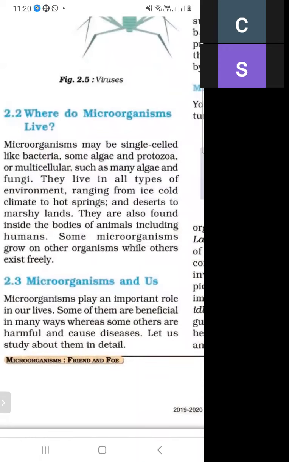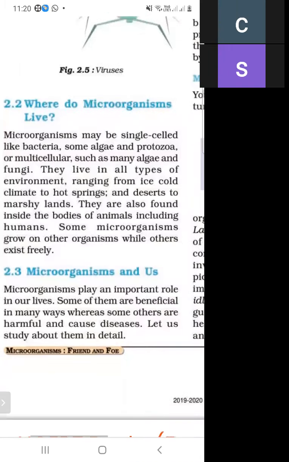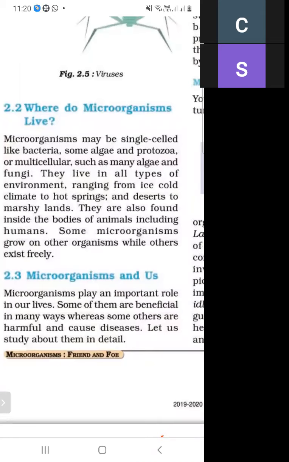What do we mean by single-celled? Bacteria, algae, and protozoa. And what is a multicellular organism? Like algae and fungi. They live in all types of environments, ranging from ice-cold climates to hot springs, and from deserts to marshy land. They are also found inside the bodies of animals, including humans. Some microorganisms grow on other organisms while others exist freely.